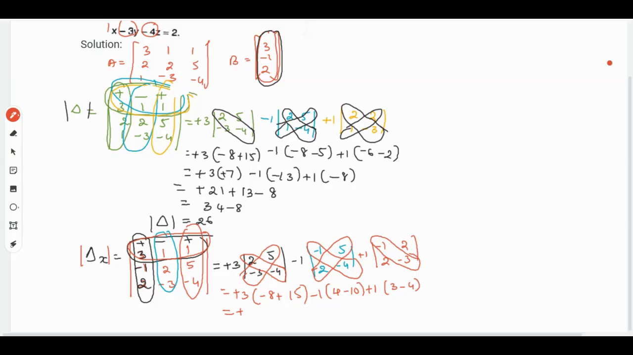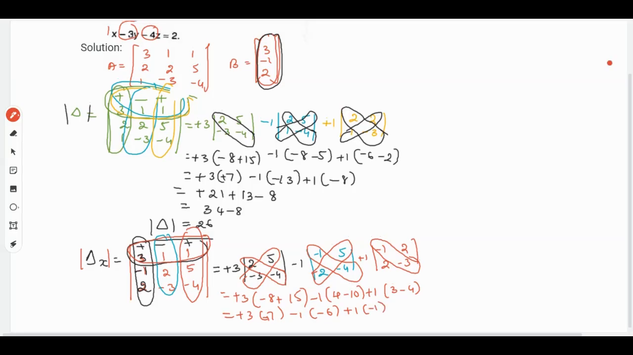So we get plus 3 into 7 plus 7. Then minus 1 into minus 6. 4 minus 10 is minus 6, plus 1 into minus 1. So if you simplify this we get plus 21 plus 6 ones are 6 minus 1. So it will be 27 minus 1 is 26. So delta x is 26.